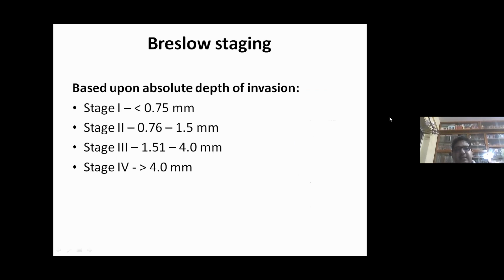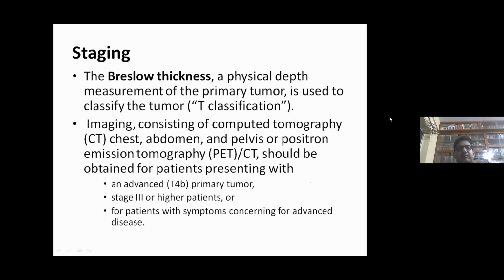Next, Breslow staging. Based upon absolute depth of invasion, stage 1 is up to 0.75 millimeter of invasion, stage 2 is 0.75 to 1.5, stage 3 is 1.5 to 4, and stage 4 is more than 4 millimeters. Now, what are the bases of staging? The Breslow thickness, a physical depth measurement of the primary tumor, is used to classify the tumor.